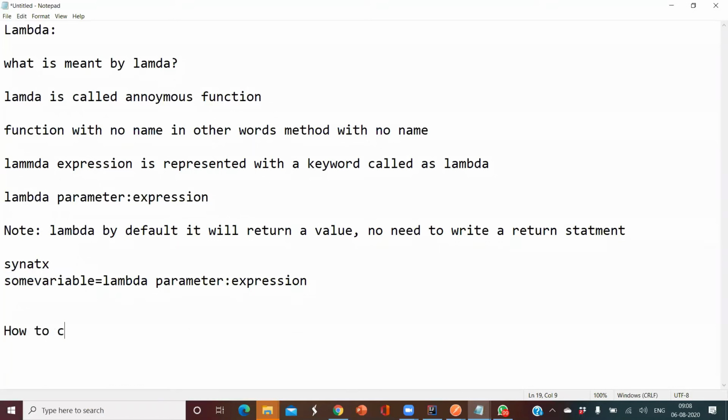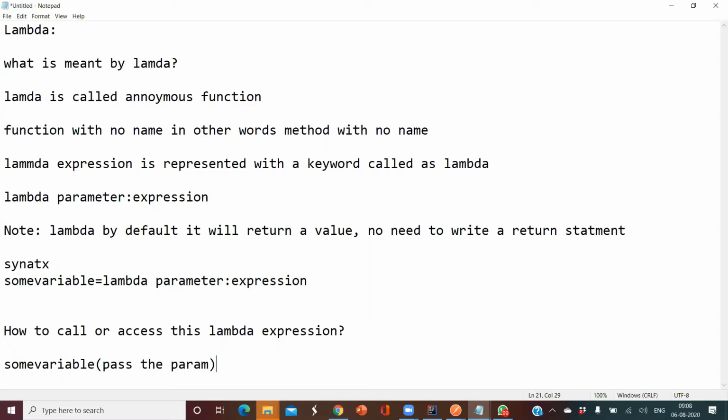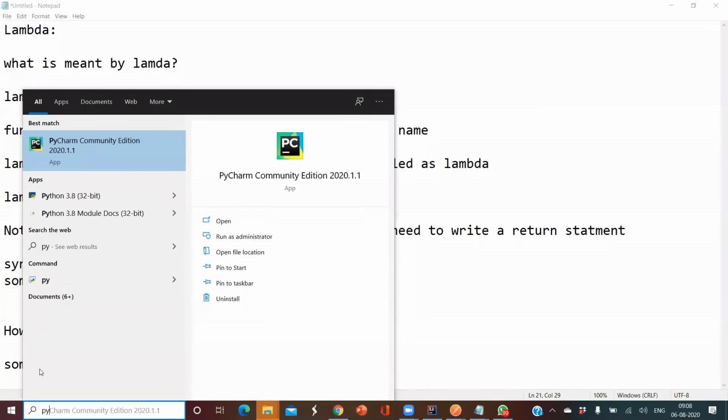Now how to call or access this lambda expression? You take the variable, whatever I have given here, then parentheses, and pass your parameters, such that your lambda will get executed and return you some value automatically. So let's see how we can implement a lambda expression in Python. For that, I'm going to launch my PyCharm.